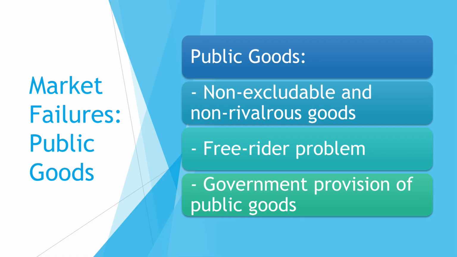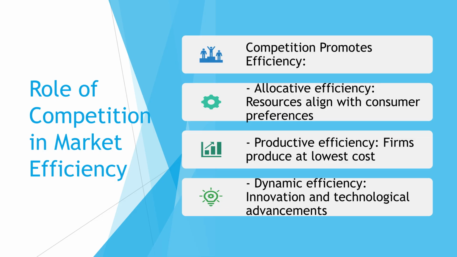Public goods are non-excludable and non-rivalrous, leading to the free rider problem. Governments usually step in to ensure their provision, such as national defense. Competition is vital for market efficiency, promoting allocative efficiency where resources meet consumer preferences, productive efficiency at the lowest cost, and dynamic efficiency through innovation.